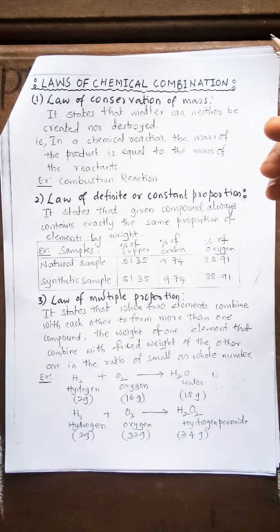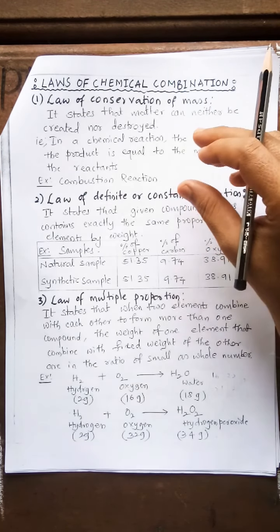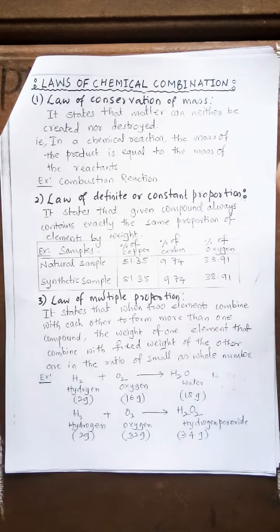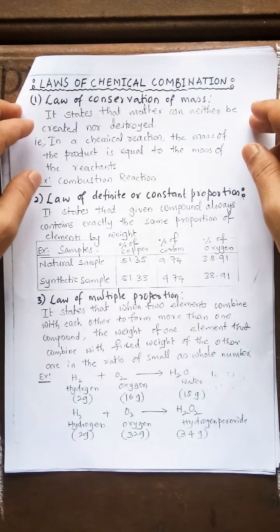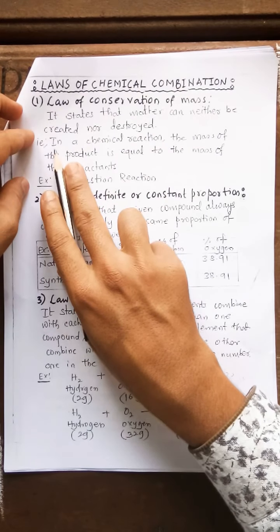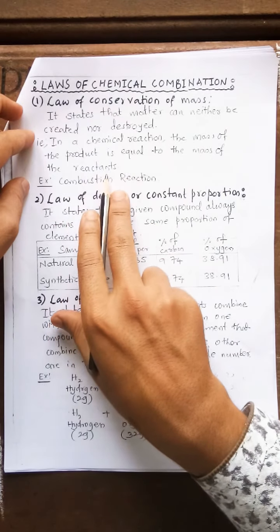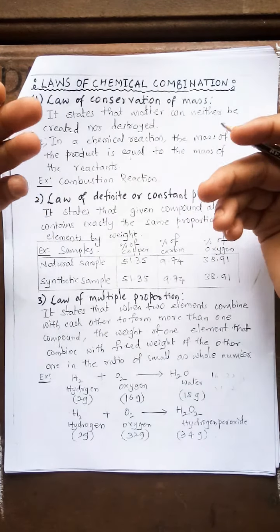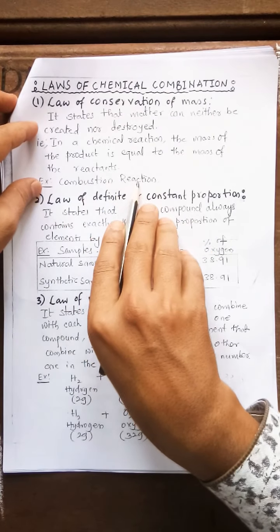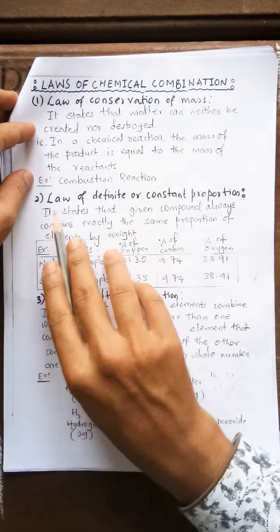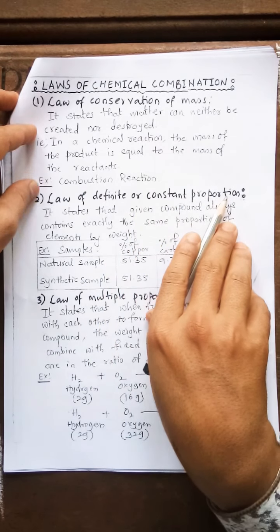The matter or particles present are not destroyed, but they change their form. So in a chemical reaction, the mass of the product is equal to the reactant, whatever we have used we will get the same. An example is a combustion reaction.